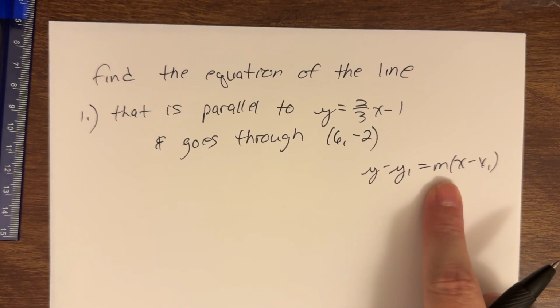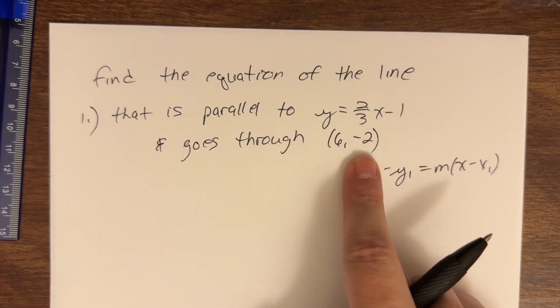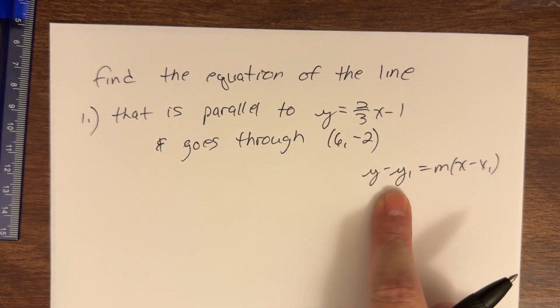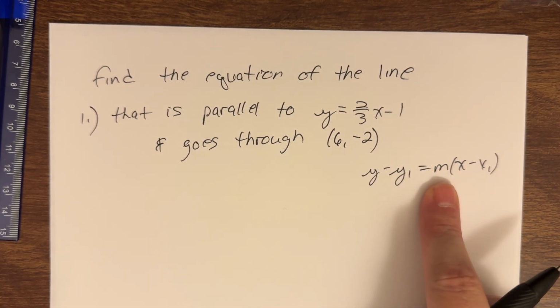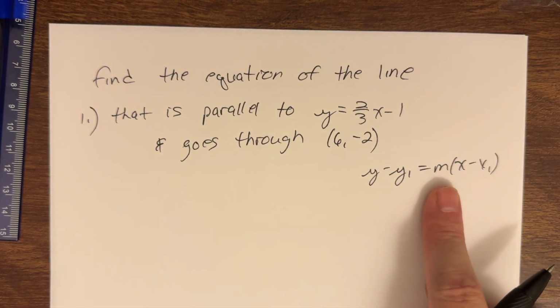And in some of the earlier ones, it felt like the slope was the hard part. Well, now, it still kind of is. The xy pair is right here. My x1 is 6, my y1 is -2, but I need the slope. What do I know about slope? There's no bogus questions here, everyone. I'm not giving you not enough information. There's got to be a way you can find it.